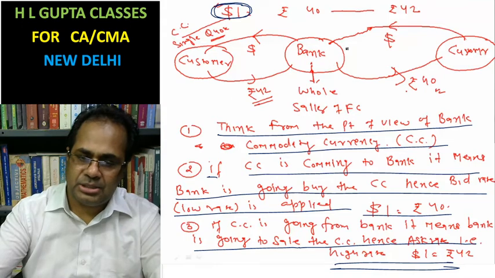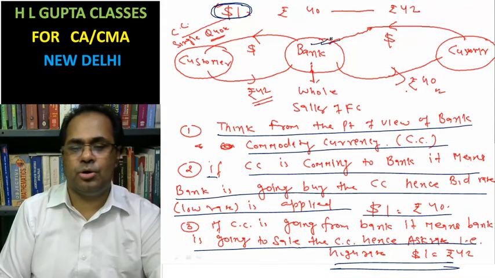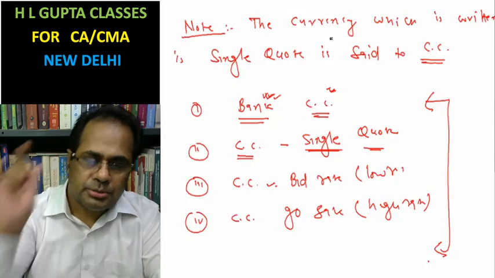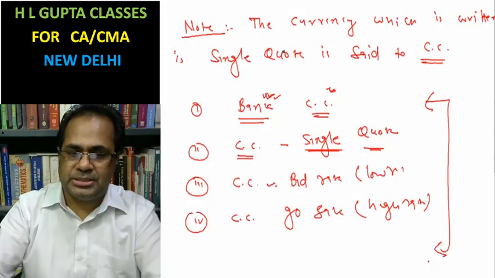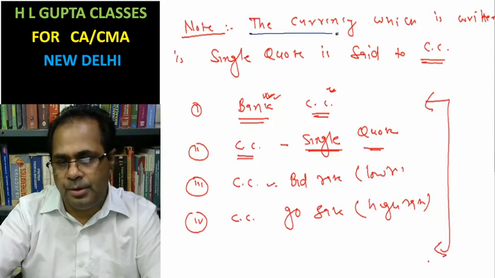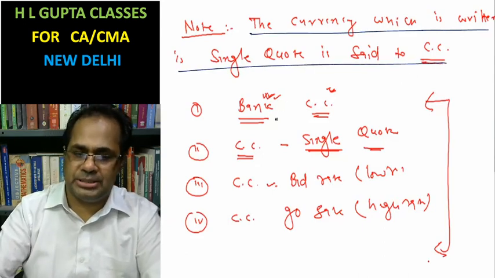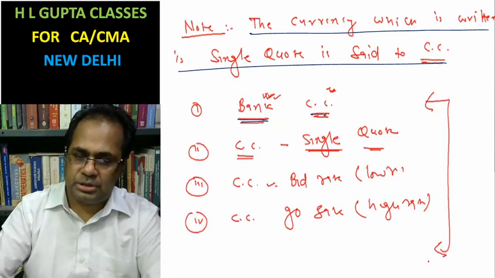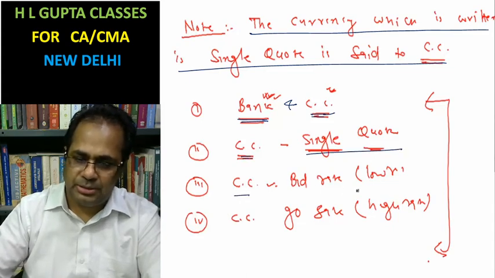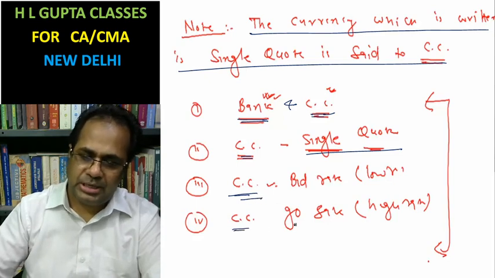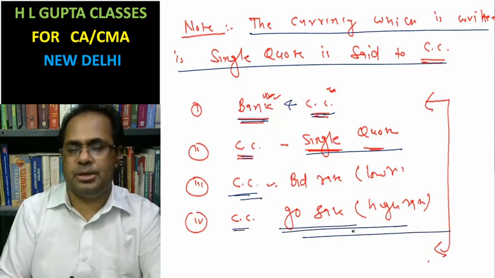This is a bank, just like a wholesaler. Okay, look at it. The currency which is written in a single quote is said to be commodity currency. Think from the point of view of bank and commodity currency. Single quote currency is the commodity currency. When the bank buys it, low rate is applied. In the case of selling commodity currency, high rate is applied.